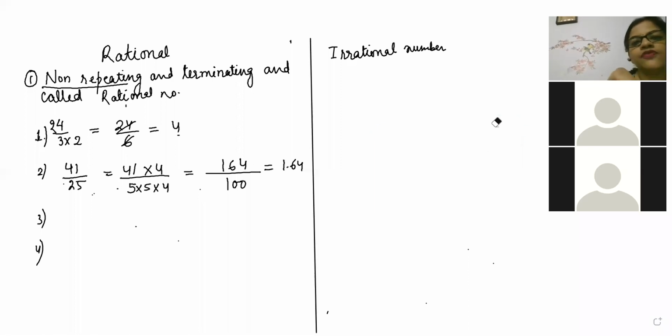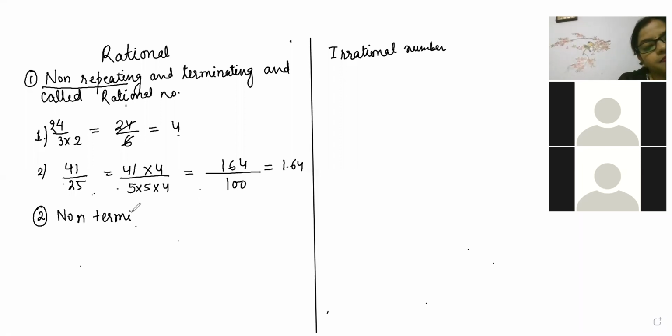So one type of rational number is called non-repeating and terminating. Okay. Now beta, which is the second type of rational number? Non-repeating and terminating is the first type. The second is non-terminating and repeating.